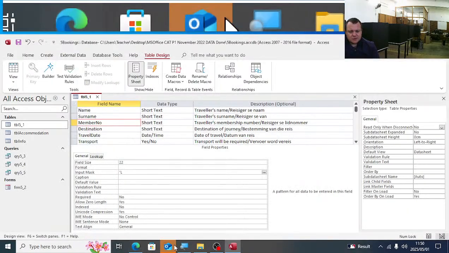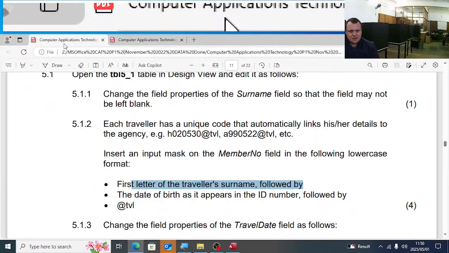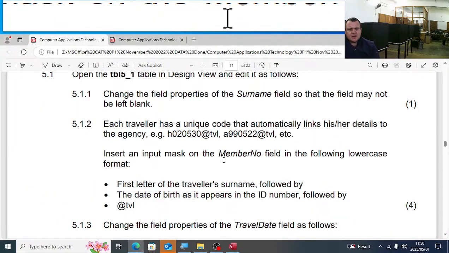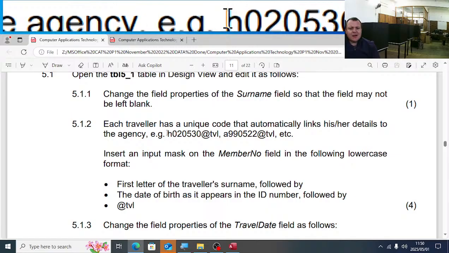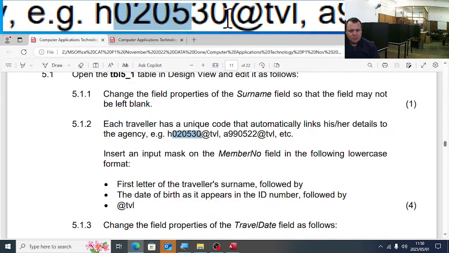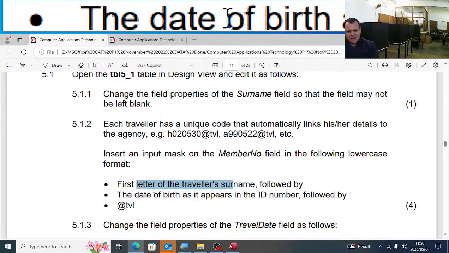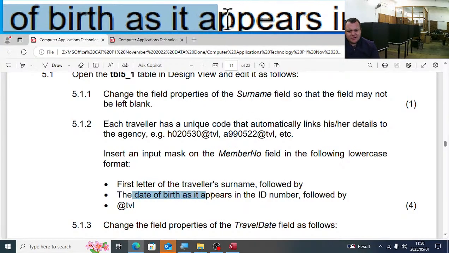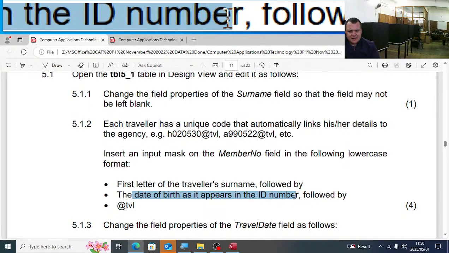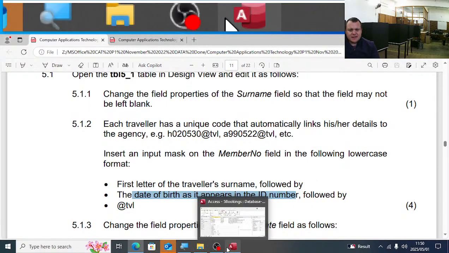Sorry, I just want to read there again on the paper itself. They give us a lowercase letter there. You can see in the example also. I've missed that one. The first letter of the traveler's surname, we're going to do it now, followed by the date of birth as it appears in the ID number. So let's quickly see the ID number.